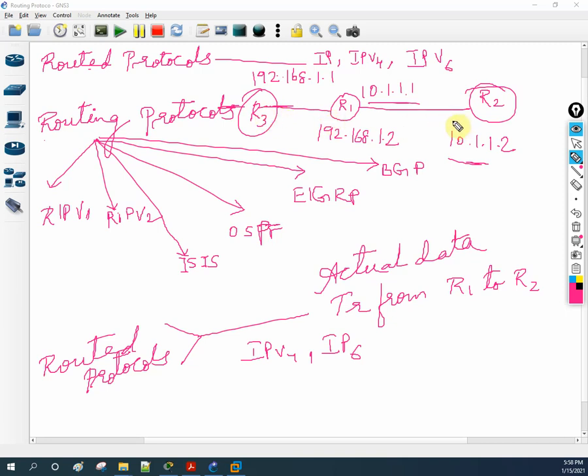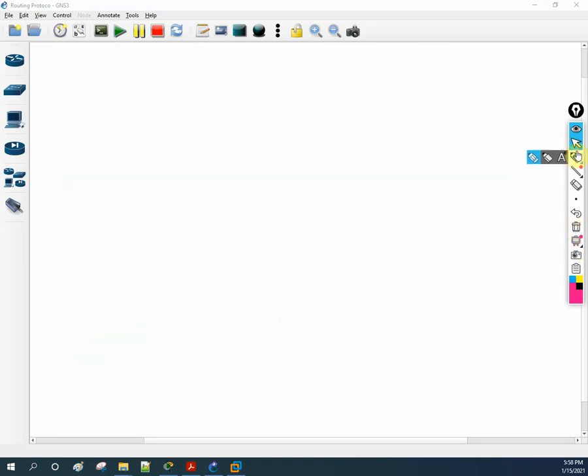So we can say a routed protocol is a protocol that is used for the actual data transfer from one router to another router, whereas a routing protocol is a protocol which the router uses to learn the different routes. Okay, in simple words we can say it like this also. If you want, I can give you some more examples, or let me write here in a table so you will have more idea. Here I will make the table: routed protocol.